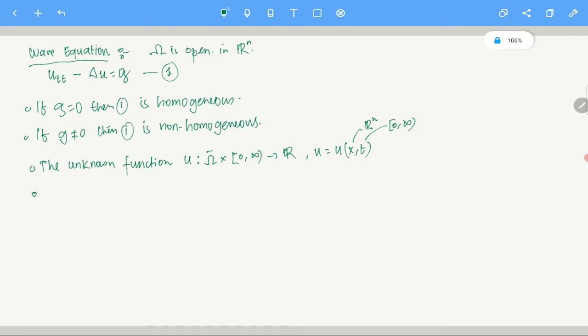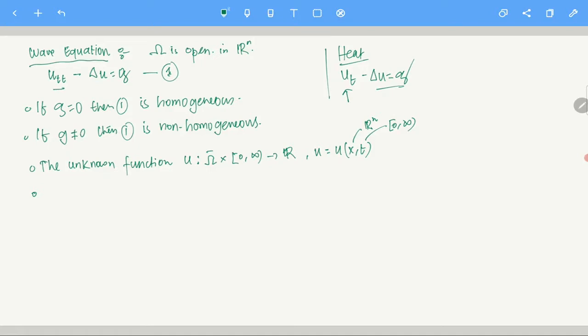What is the difference from the heat equation? The heat equation will look like this: u_t minus Laplacian of u equals some G. So here the difference is this. This is the same thing. In the heat equation, this is only u with respect to t, just one derivative. Here u is with respect to double t, so u_tt, the double derivative of u. After that everything is the same.